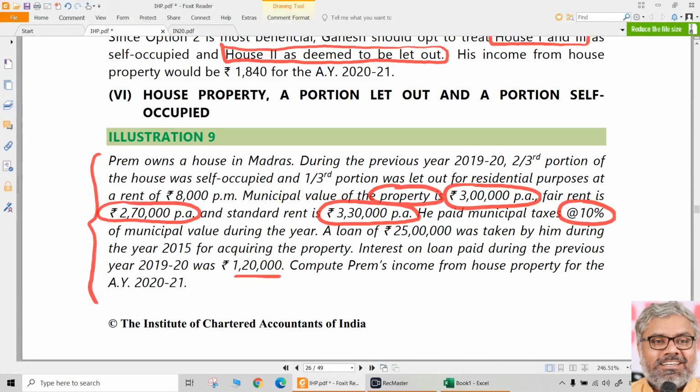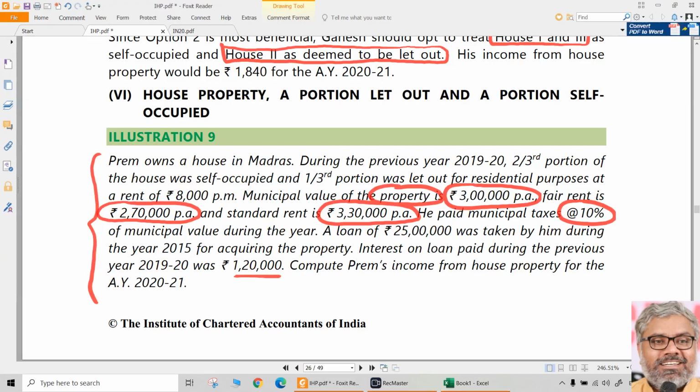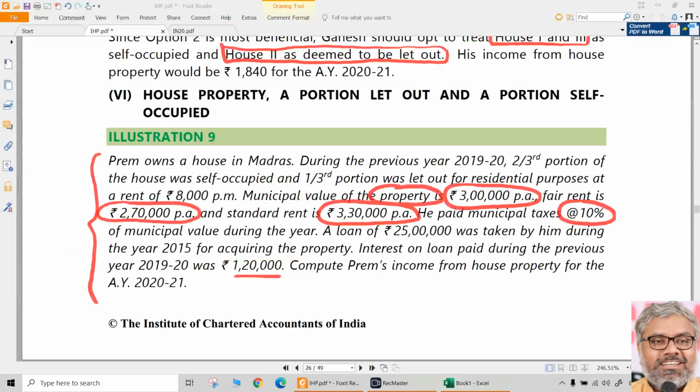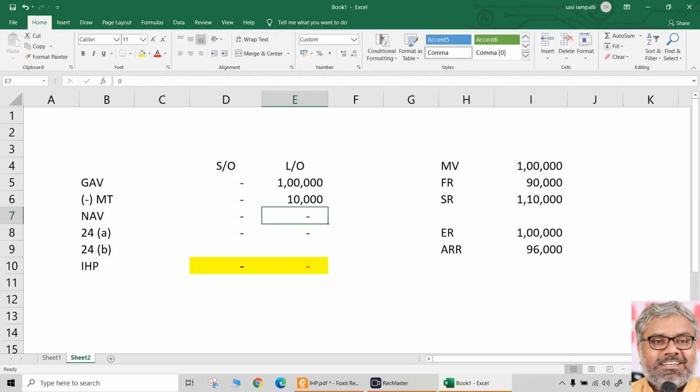Now comes municipal taxes paid. Municipal taxes paid 10% of the municipal value. But should we take municipal taxes on the let out and self-occupied portion also? No. We should take only on the let out portion. What is the municipal value of the let out portion? Only 1 lakh, that we know already. So 10% of 1 lakh, we will take it as 10,000 naturally. That is municipal taxes. Then what is the net annual value?